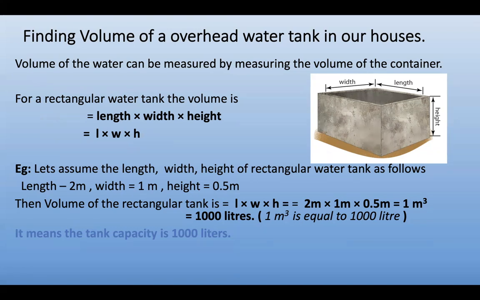Then the volume of the rectangular tank is L into W into H, equal to 2 meters into 1 meter into 0.5 meters, equal to 1 meter cube. This meter cube can be converted into liters. There is a relation between them. What is that? 1 meter cube is equal to 1000 liters. Here we get the answer as 1 meter cube. That's why it is converted to 1000 liters. It means the tank capacity is 1000 liters.